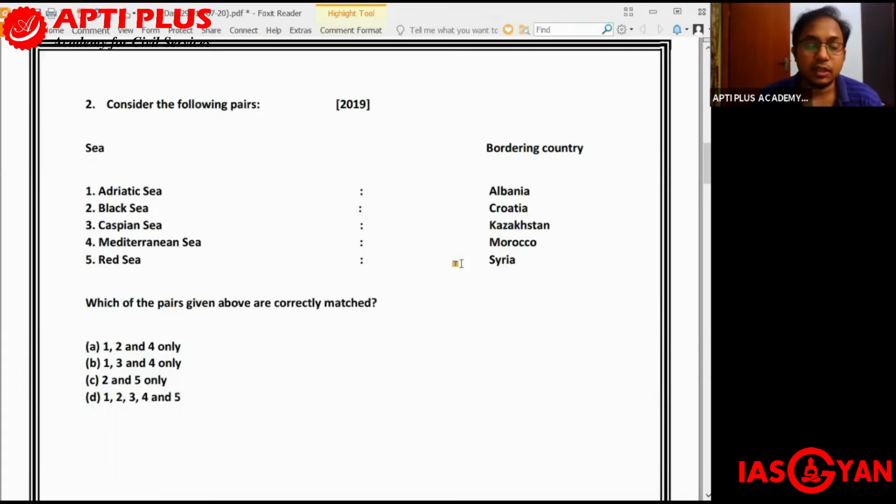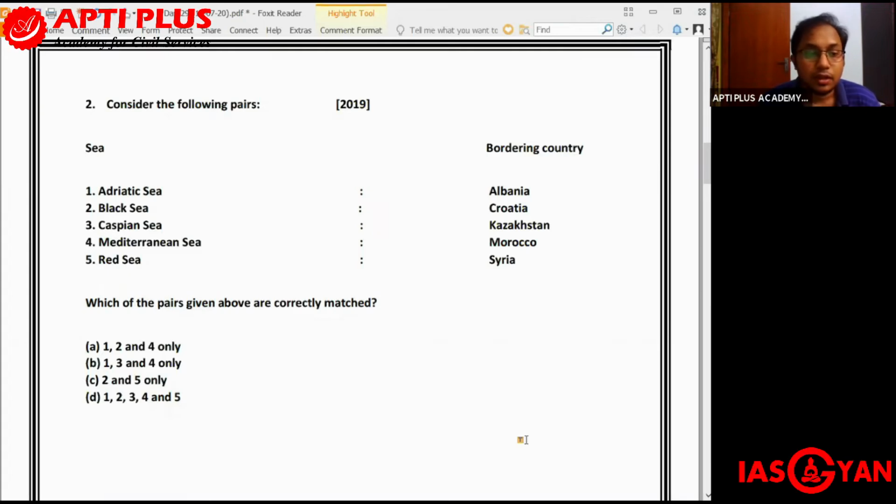So here you have two columns. In one column, you have the name of a sea, and in the other column, you have the names of the bordering country. Number one is Adriatic Sea, and the bordering country given is Albania. Number two is Black Sea, and the bordering country has been given as Croatia. Number three is Caspian Sea, and the bordering country given is Kazakhstan. And fourth is Mediterranean Sea, the bordering country is Morocco. Fifth is Red Sea, and the bordering country is Syria.